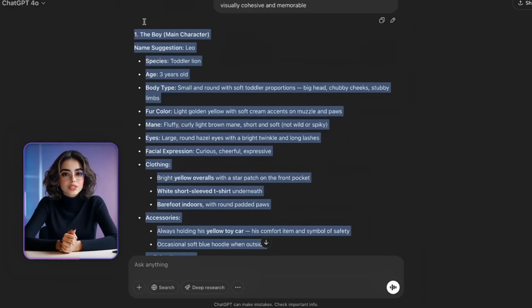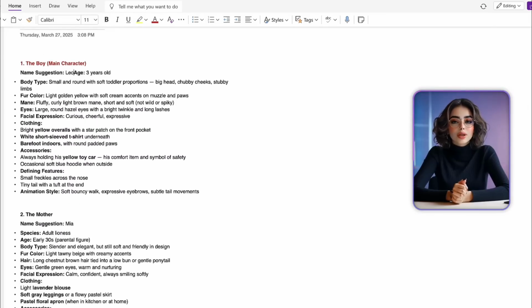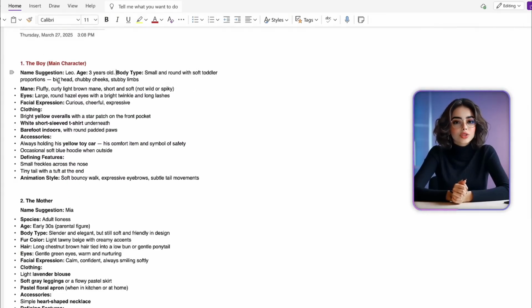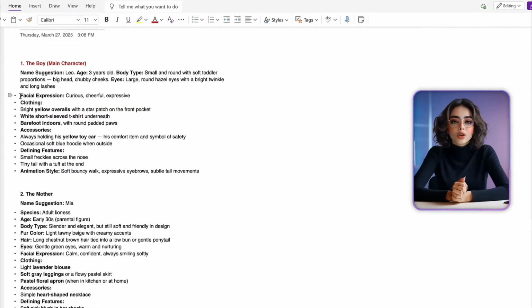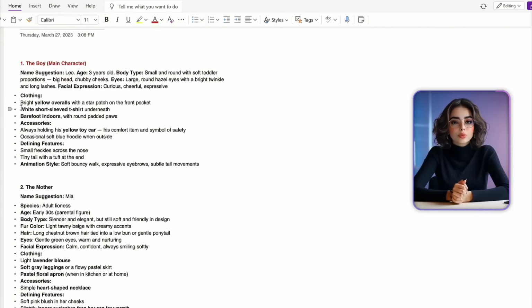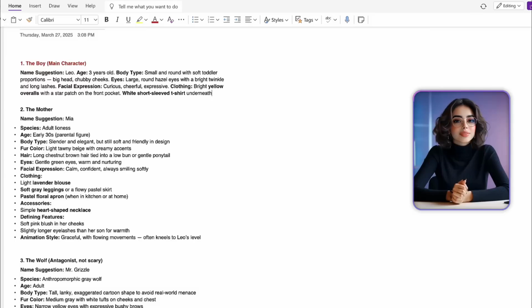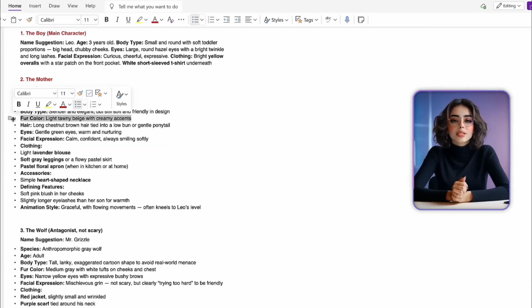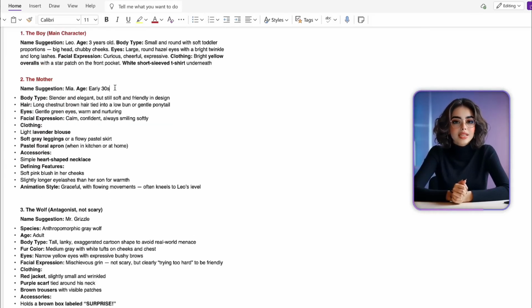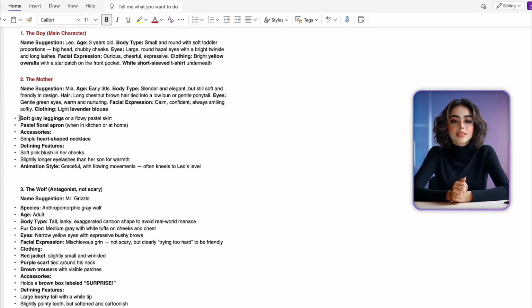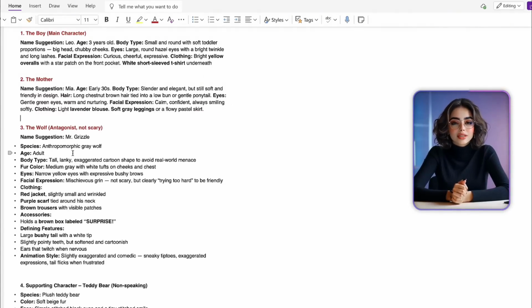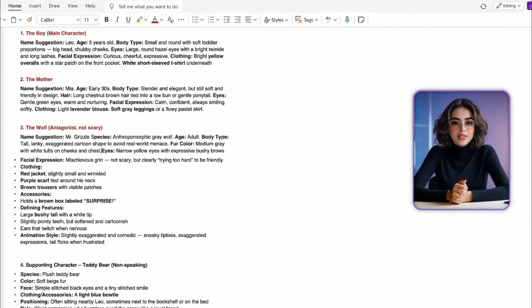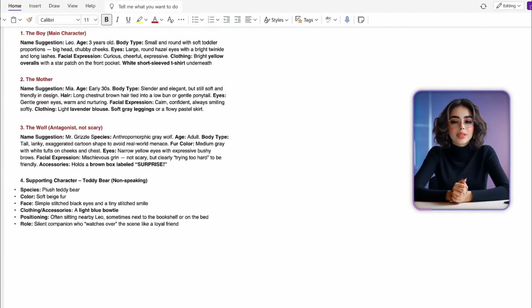Copy all character descriptions from ChatGPT and paste them into Microsoft OneNote or any text editor you prefer. Then carefully go through each description and remove anything unnecessary. Keep only what directly describes the character's appearance. Make each description clear, concise, and focused on visual details. This will help generate the most accurate images with AI.